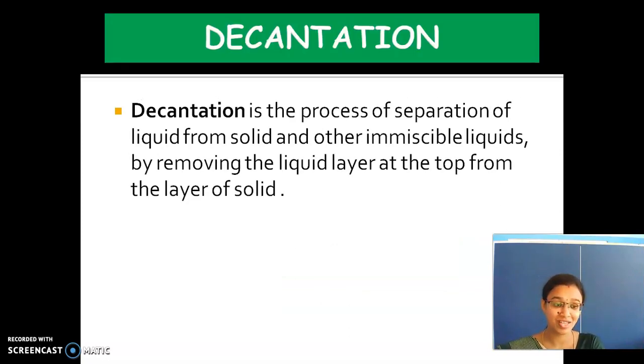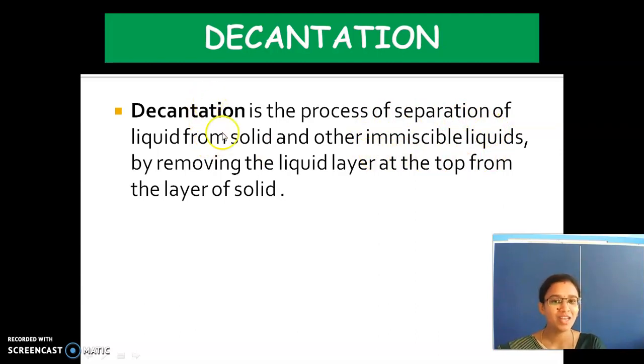So what is the next process? Decantation. Listen children, sedimentation and decantation are interrelated to one another. Listen, I will explain to you. Decantation is the process of separation of liquid from solid and other immiscible liquids. I will explain this immiscible to you in the next part.